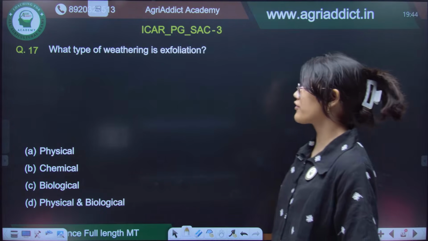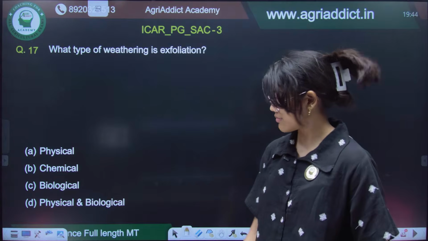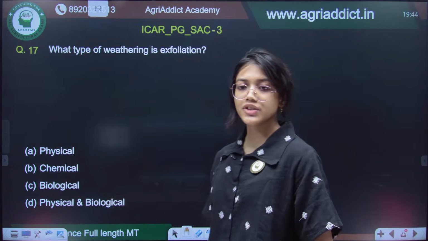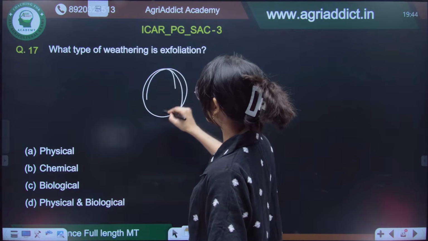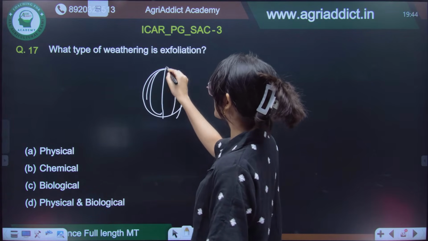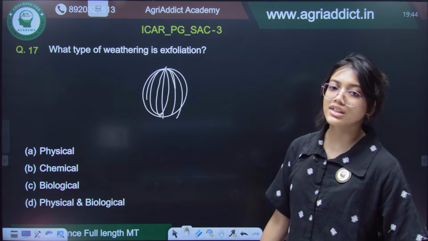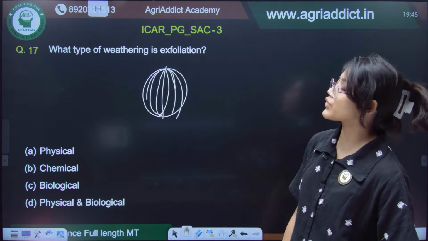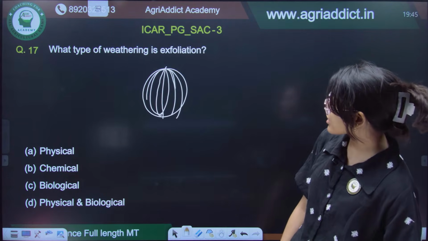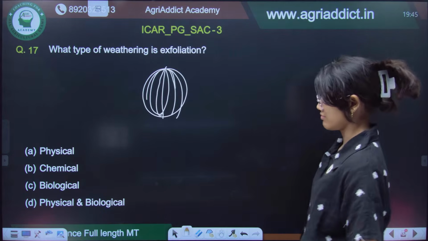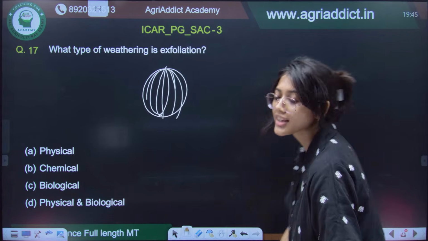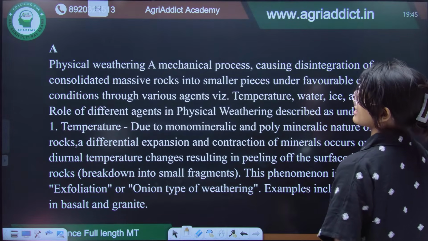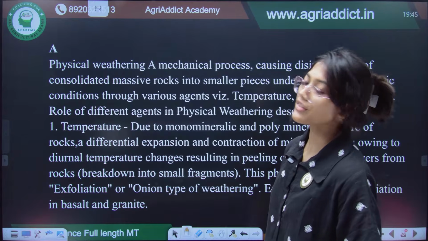Now, what type of weathering is exfoliation? So, what does exfoliation mean? If you have a rock, then the outer layers of the rock will peel like onion skin, and that is called exfoliation. So, what kind of weathering is exfoliation? Okay, they are saying A, let's see. Yes. So, it is due to physical weathering.